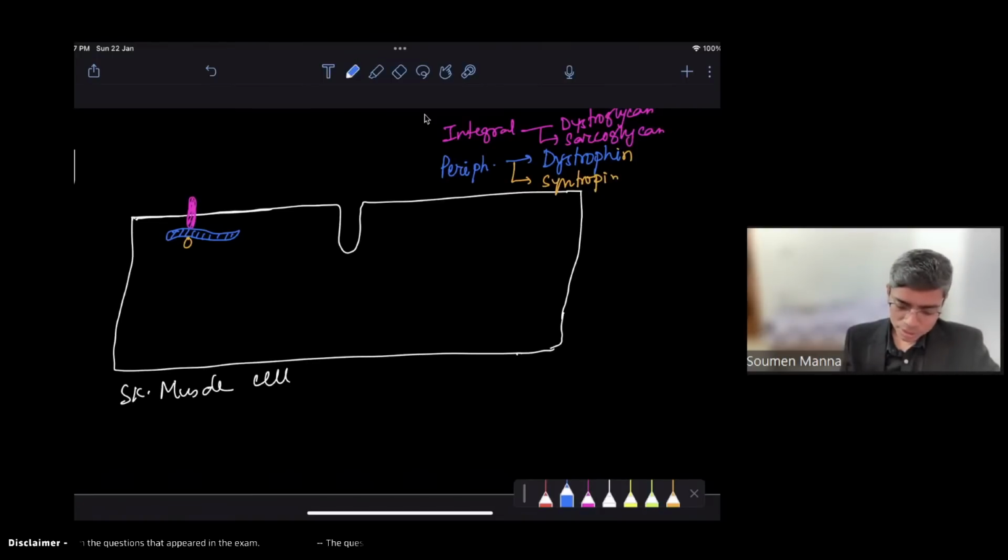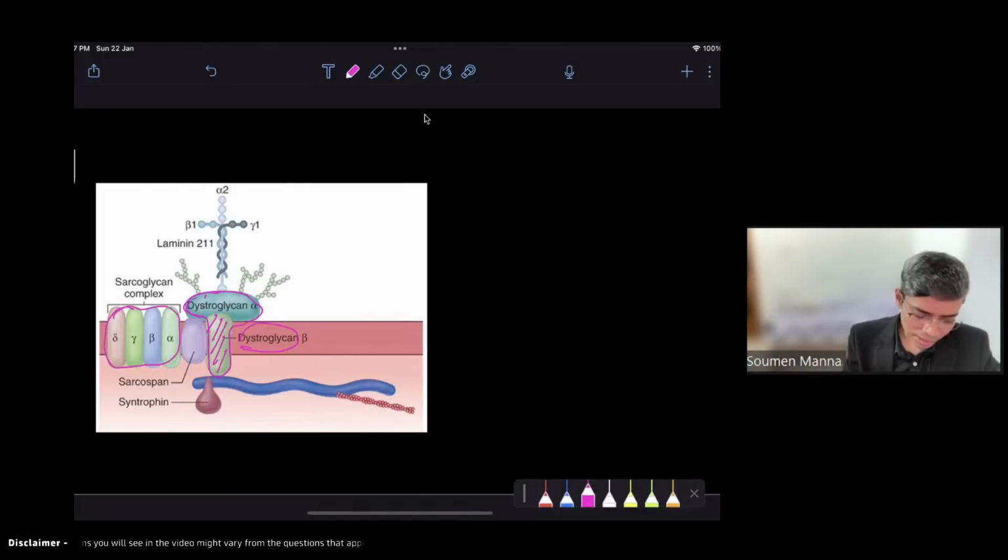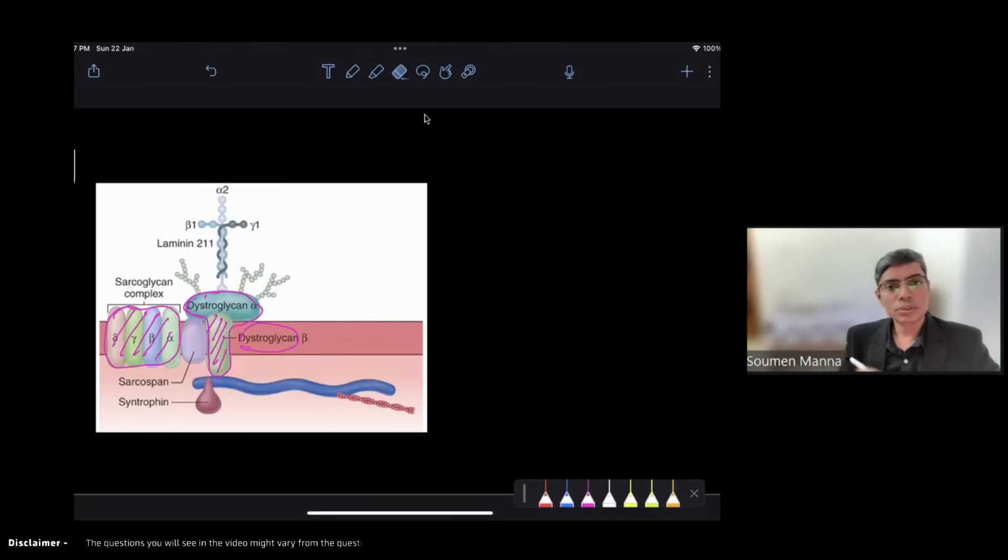So this blue color protein that you find here is the peripheral protein. This is also a peripheral protein. But the pink color protein that you find here is the integral protein. If you look at the actual diagram in the book, this is taken from Ganong. In Ganong, this whole complex is the dystroglycan complex, and this protein is present through and through the cell membrane. Along with that, this whole complex is the sarcoglycan complex, which is also spanning the cell membrane. So these are known as the integral proteins.